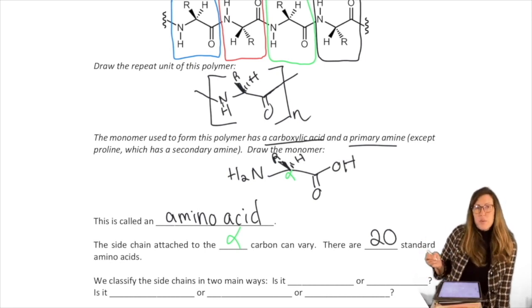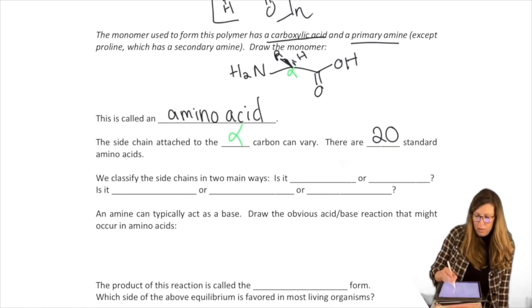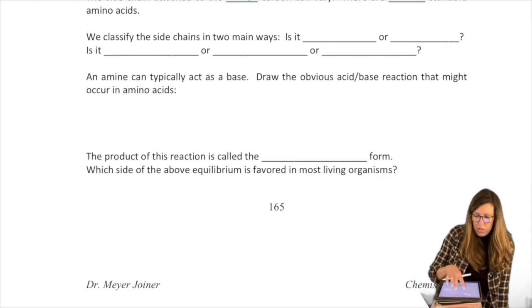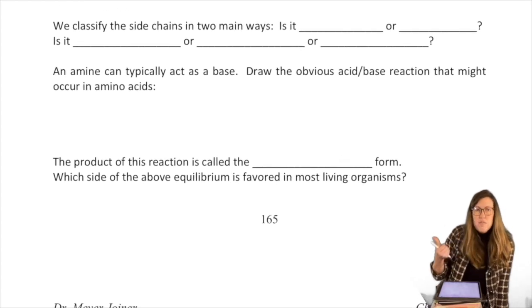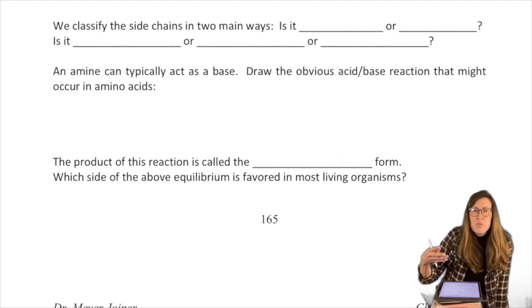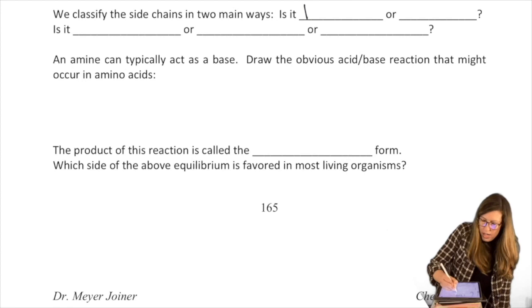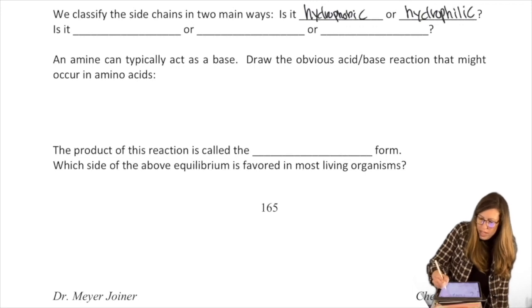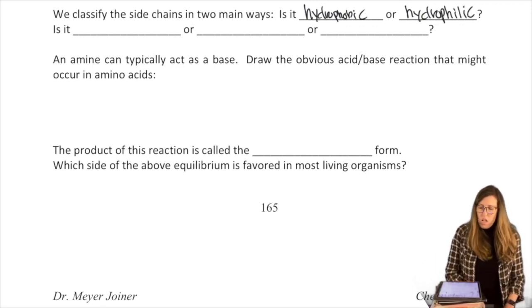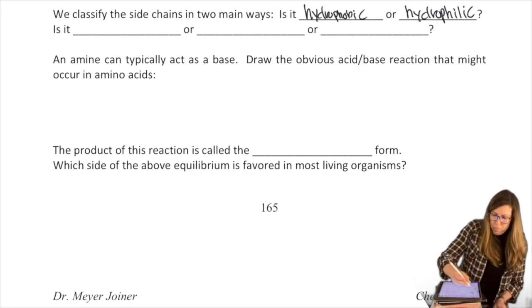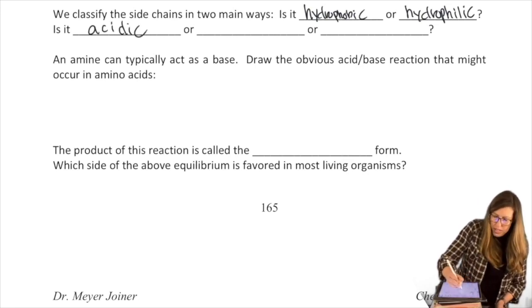When you look at these 20 standard amino acids, you will classify them. There's a lot of ways to describe them. Basically, looking at their structure and deciding, is it hydrophobic or hydrophilic? Some books would phrase it as polar versus nonpolar, right? So hydrophobic or hydrophilic, aka polar versus nonpolar. You might also classify them as acidic, basic, or neutral. In other words, neither.